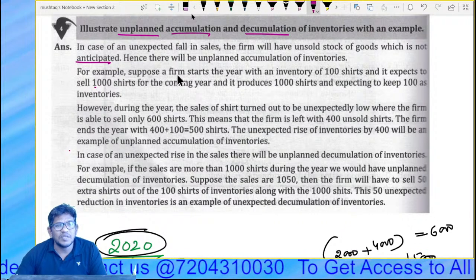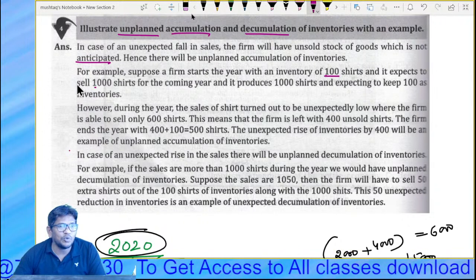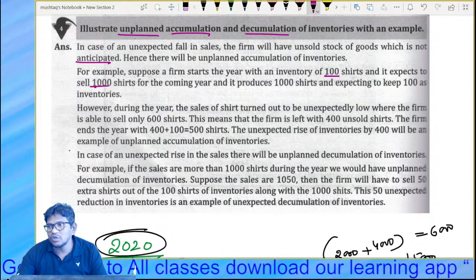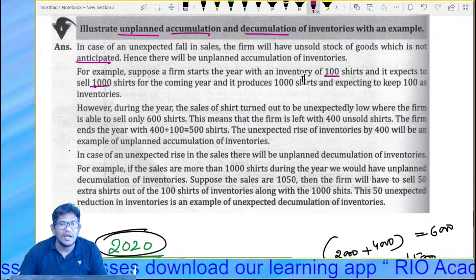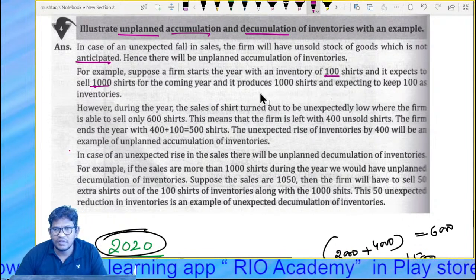So guys, suppose a firm starts a year with an inventory of 100 shirts and it is expected to sell 1,000 shirts. Your opening stock was how much? Opening stock was 100 shirts and expected to sell 1,000 shirts for the coming year.